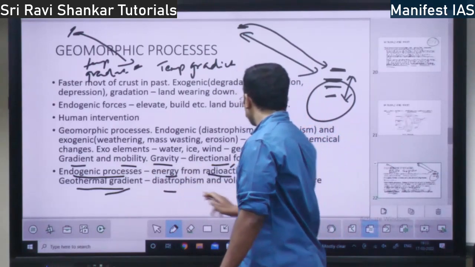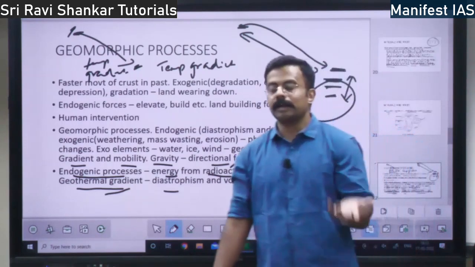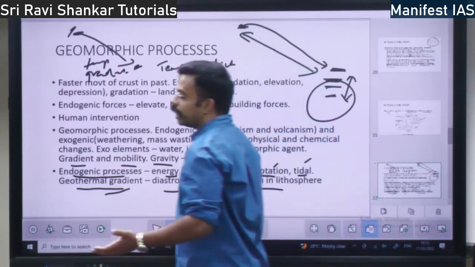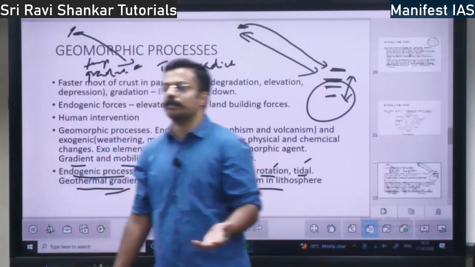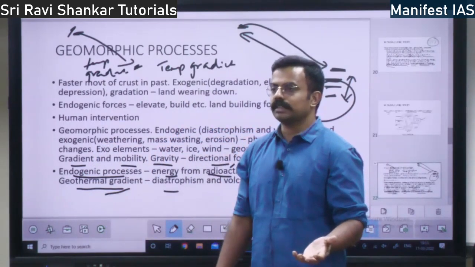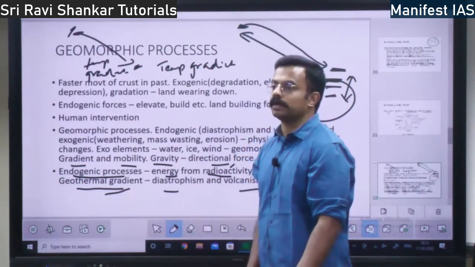Then you have diastropism and volcanism. See, diastropism means an earth building process or a continent building process. You can consider how the mountains or the earth is formed as diastropism, right?